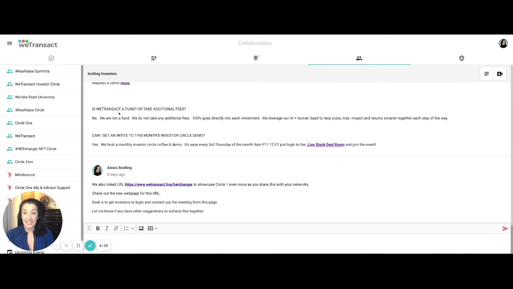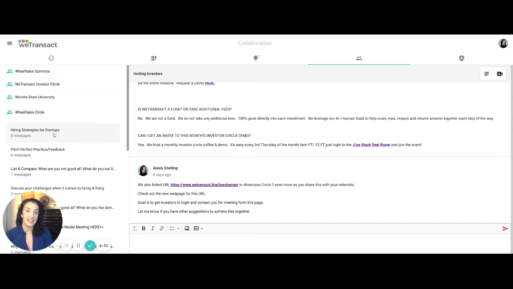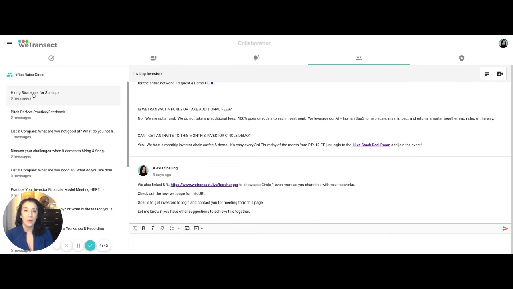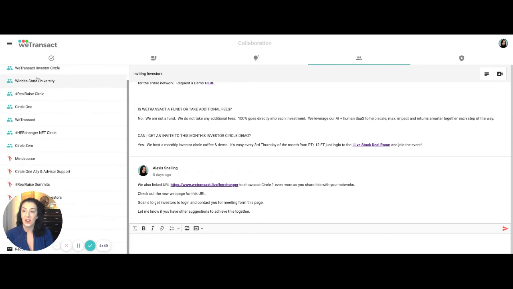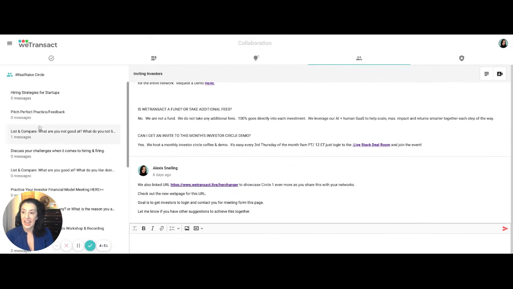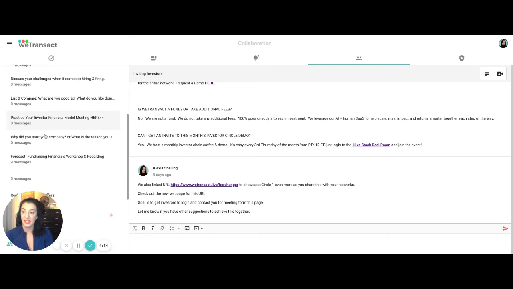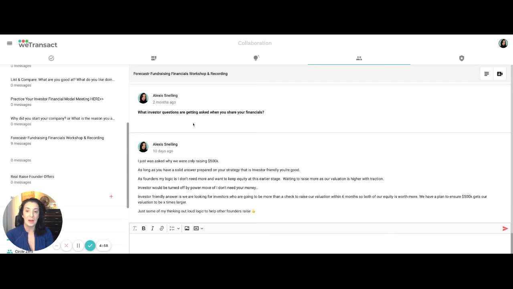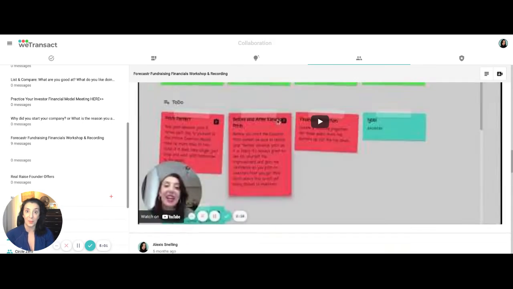Our last section will be the RealRaise Circle. So you will have access to the RealRaise Circle. I'm obviously a member of quite a few circles, so yours will not look like this if you are first logging in, but you will see RealRaise. And what this means is inside we have specific discussions that are specific to the RealRaise Circle. So all the other members are here inside the RealRaise, and you can go to any of the different topics that have been set by either fellow founders or by our webinars.